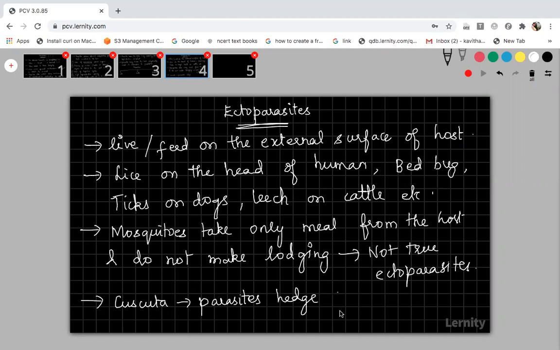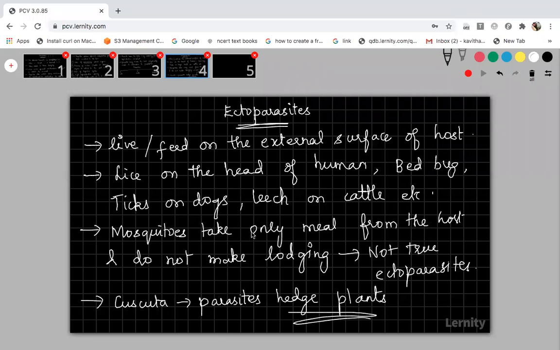It lives on the outside of the host, and that's why it comes under ectoparasite. Since it cannot perform photosynthesis, it depends on hedge plants for food.